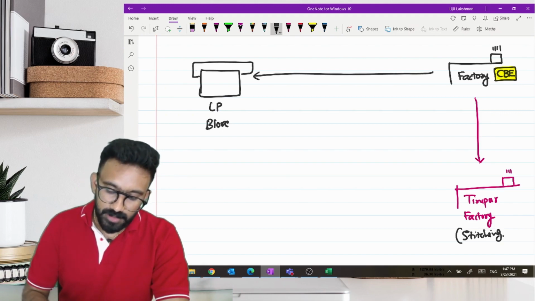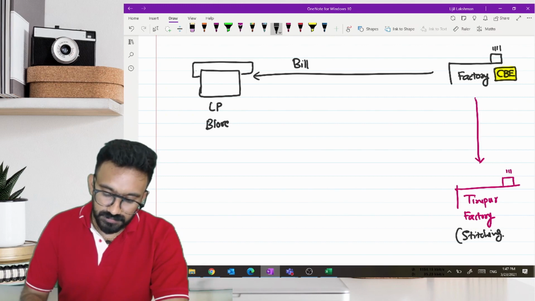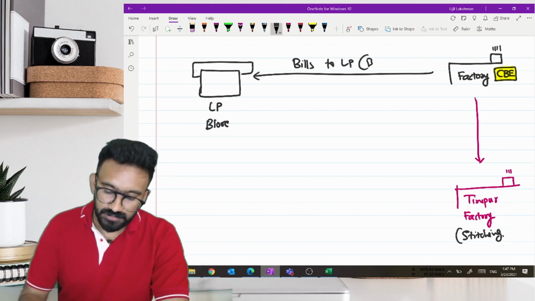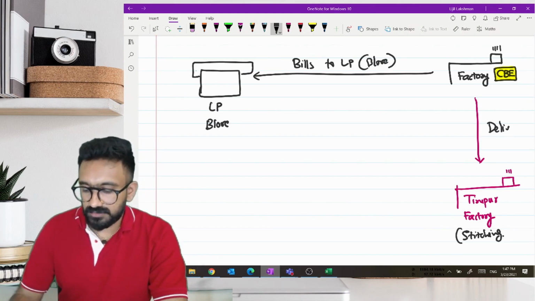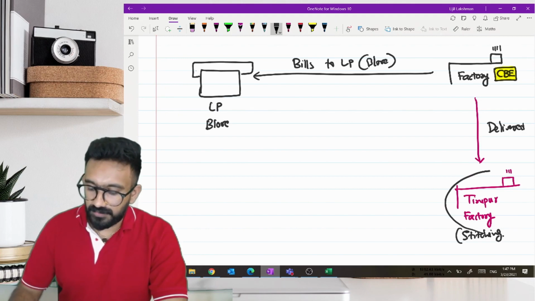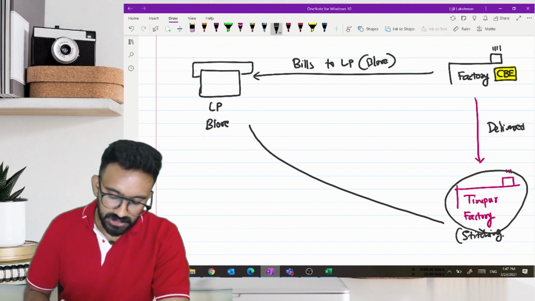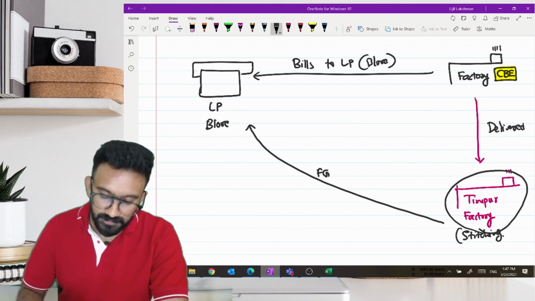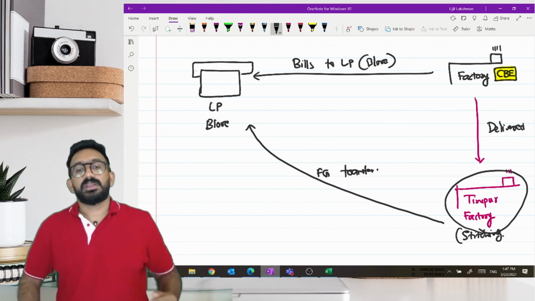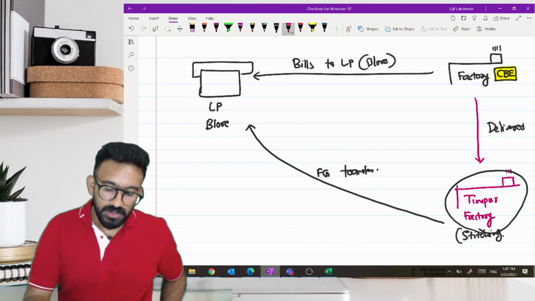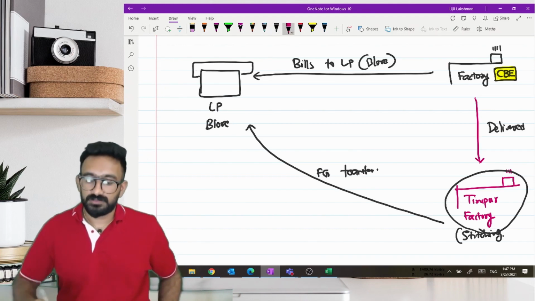The factory in Coimbatore gives the bills to LP in Bangalore. So the goods are delivered to Tirupur factory. Tirupur factory does the stitching. The finished goods are transferred to Bangalore LP. Question is here, who will be giving the bill to whom?